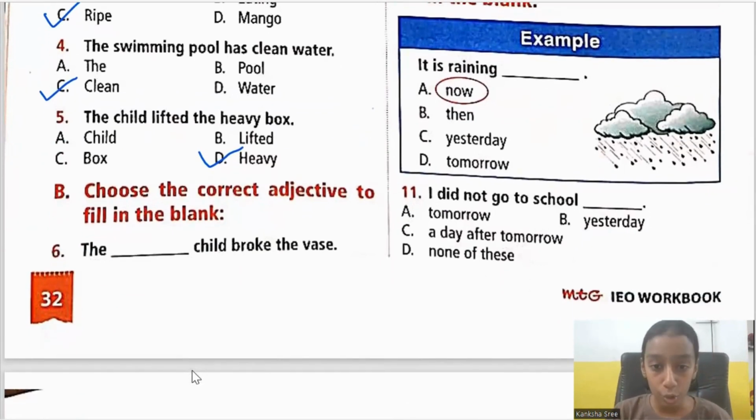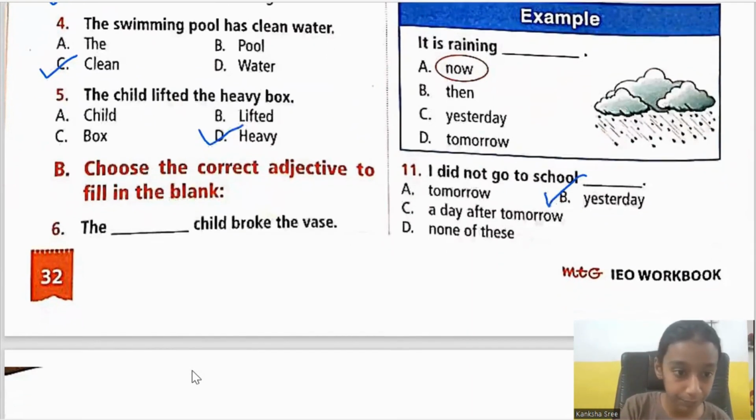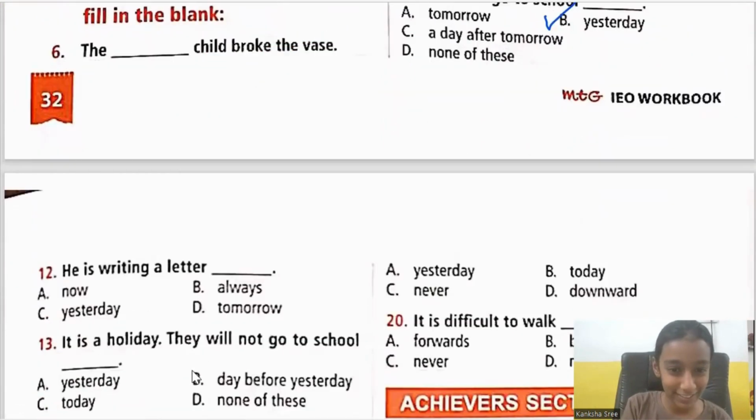Next, 11th one. I did not go to school. Did not go, so it is past tense. So look at the options and see which option is in the past. Tomorrow, yesterday, a day after tomorrow, or none of these. It is yesterday. That is option B. I did not go to school yesterday. Okay.